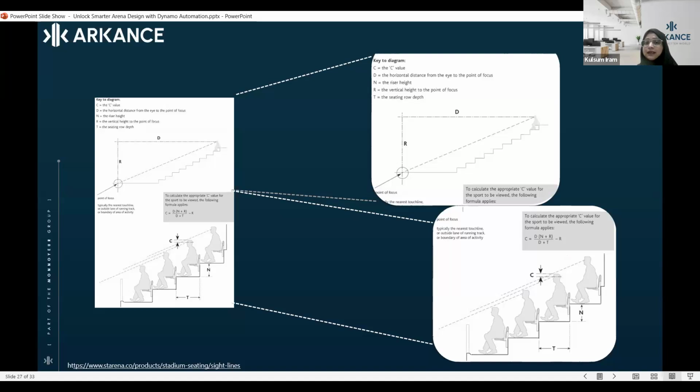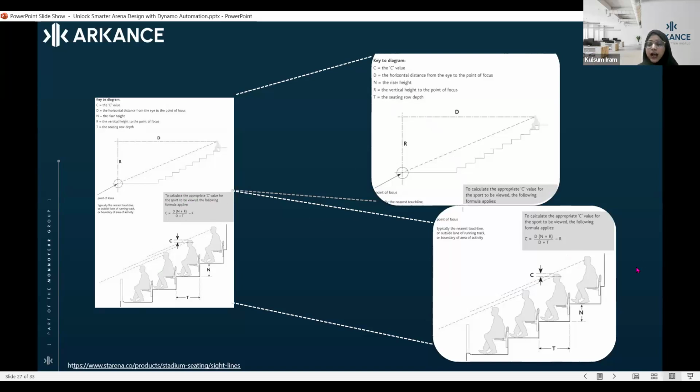Then the number of risers n is the riser height. R is the vertical height to the focus point, that is how high you want it to be so that your focus point can be clear enough. Then T is the seating row depth. What is the row depth you are talking about for your seating calculation? This is the formula you are going to use to have a clearer vision for your seating value.